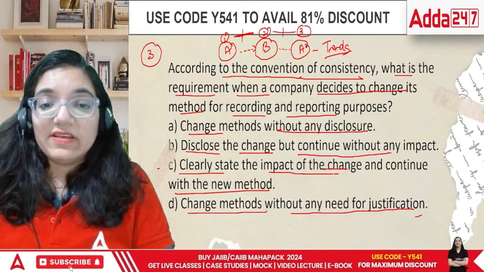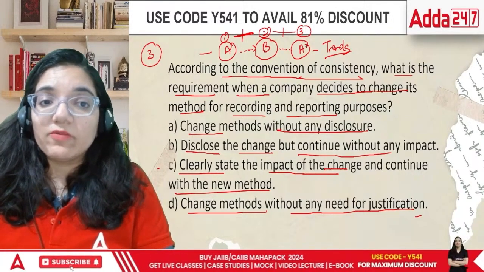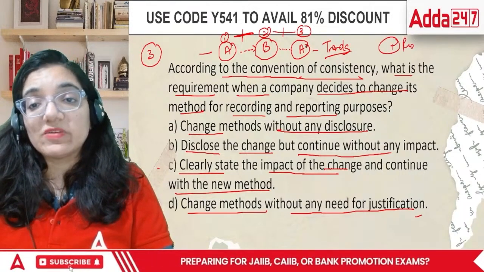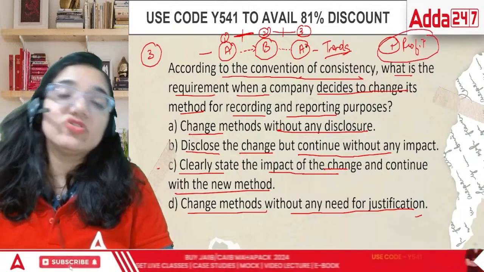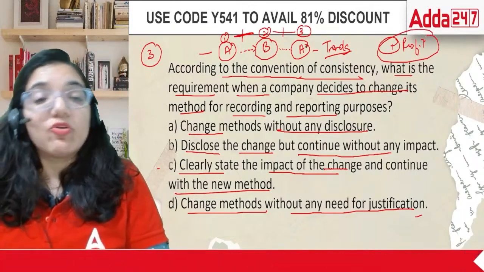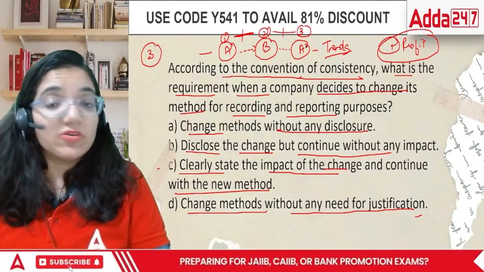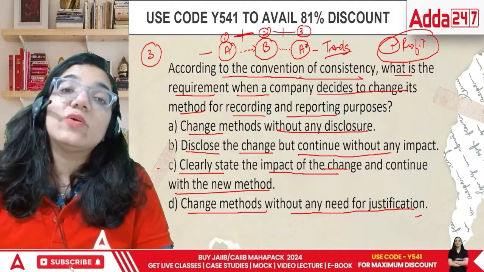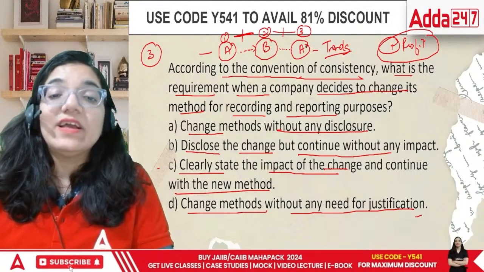What happens is, maybe moving from A to B had given you some wrong profit shown just because you are changing the method, so your profit goes from here to here, and it is not because you are selling more or your company has become more efficient. No, it's because of the change in method. So in this case, you are misleading the shareholder, so you have to lead them properly.